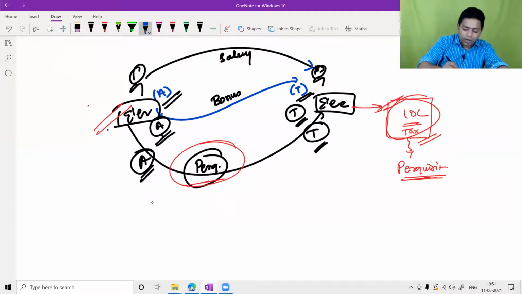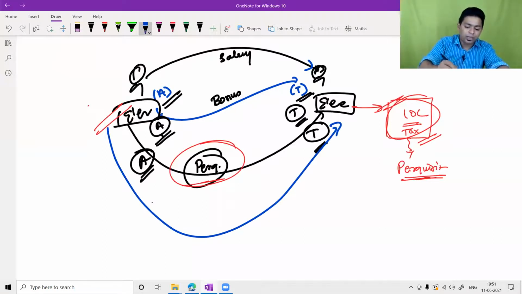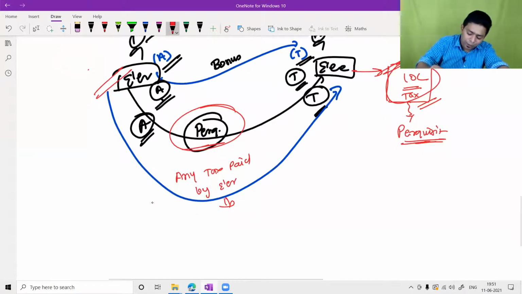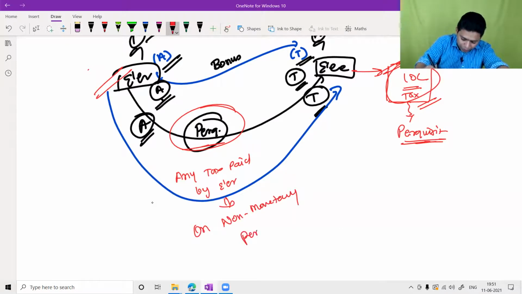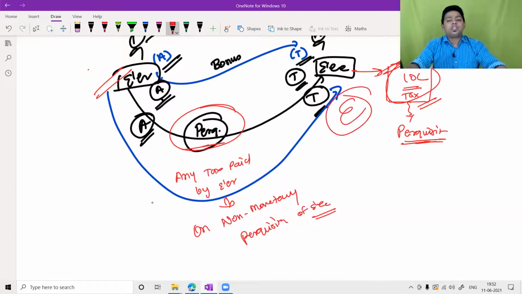So we have said that any tax paid by the employer on non-monetary perquisites of the employee is exempted in the hands of the employee.